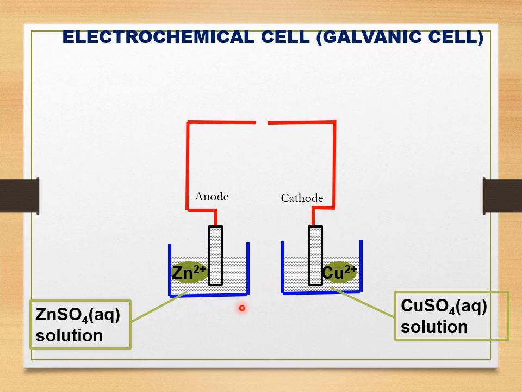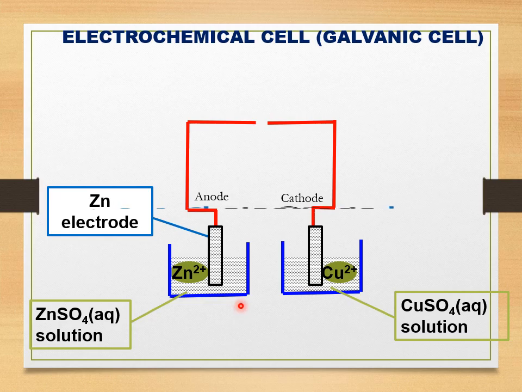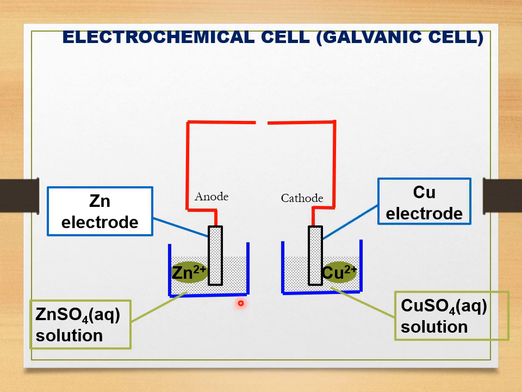Now, we are going to dip the zinc electrode into the left beaker with its zinc sulfate solution, and in the right beaker we are going to have a copper electrode dipped into it. Now, this circuit is not yet completed because we have to combine this by putting a voltmeter or a galvanometer, and between the beakers we need to put a salt bridge. Okay, let's look at the salt bridge.